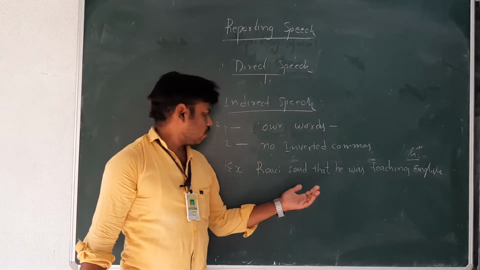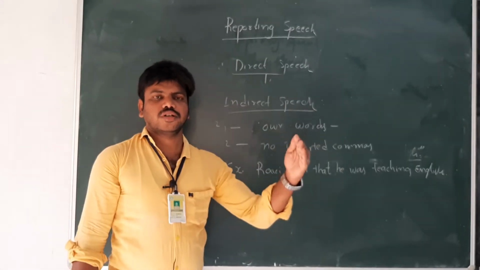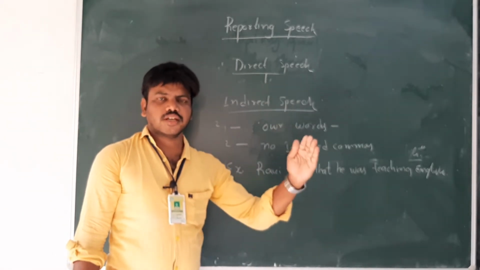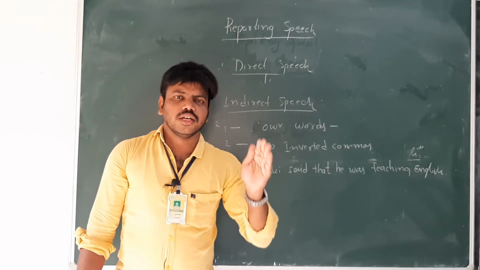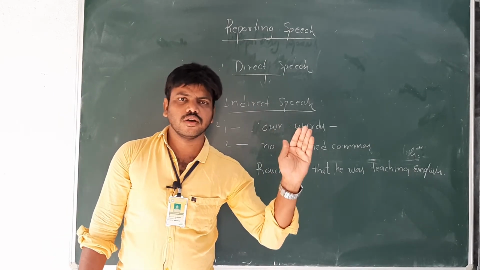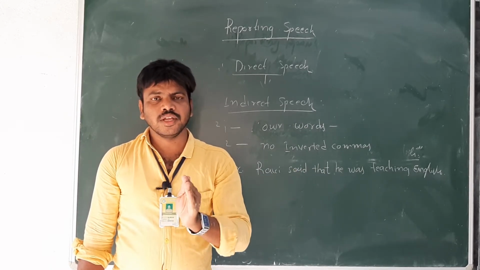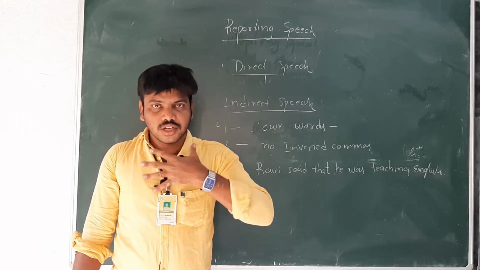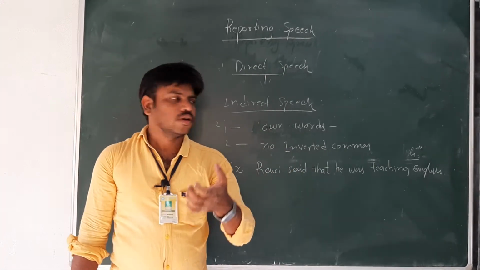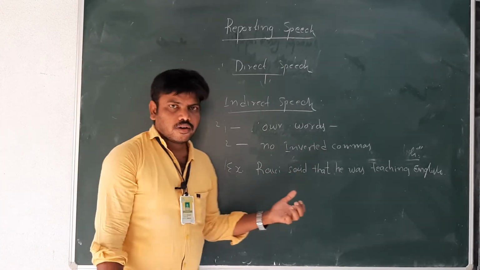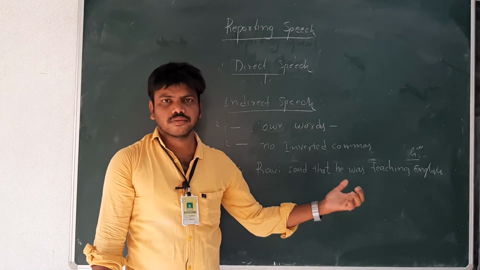So this is an example of indirect speech. First, direct speech: Ravi said, "I am teaching English." Those are the exact words of the speaker. In indirect speech, when we report the meaning in our own words, inverted commas are not used. For example, Ravi said he was teaching English.